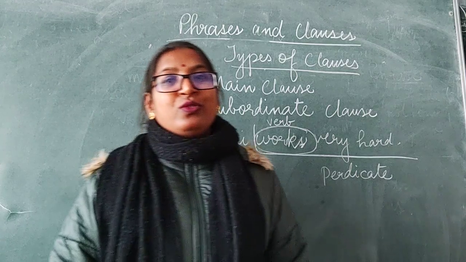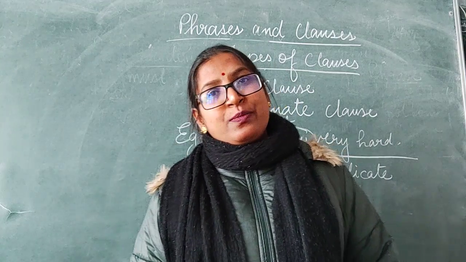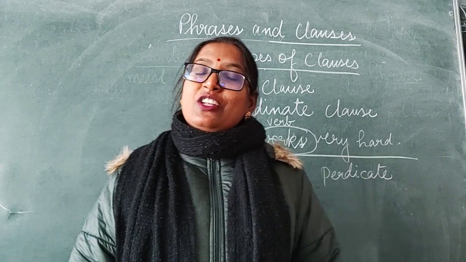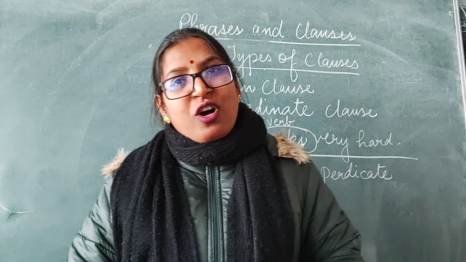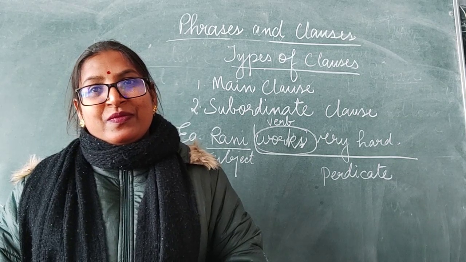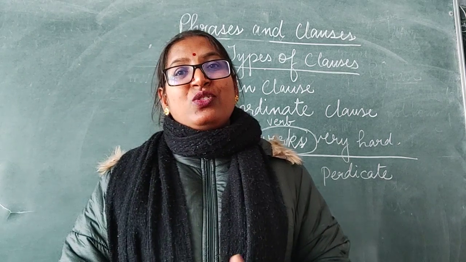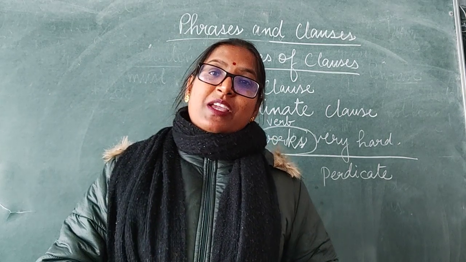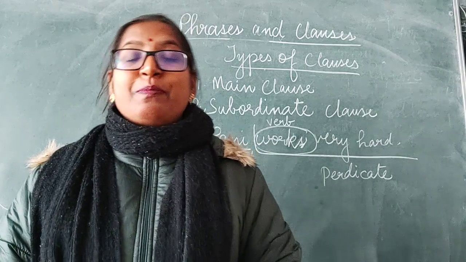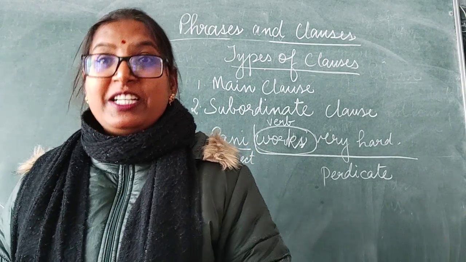I told you in the beginning, a clause may or may not make complete sense. Dear children, the main clause makes complete sense and the dependent clauses do not. Sometimes they make complete sense, sometimes they do not. Usually the dependent clauses do not make complete sense.